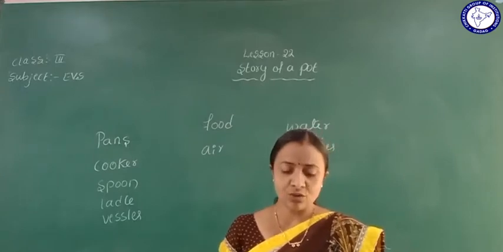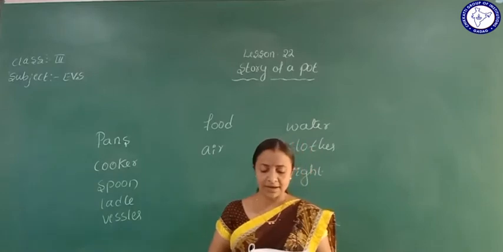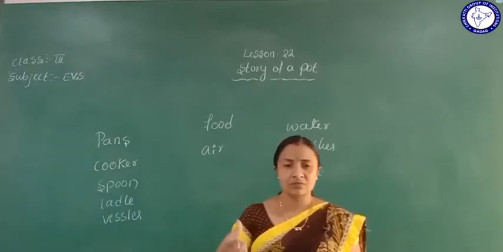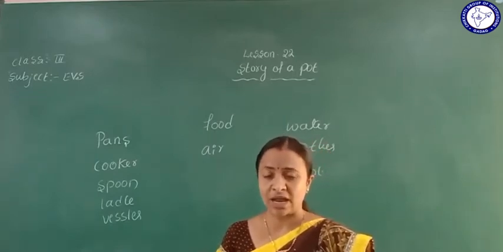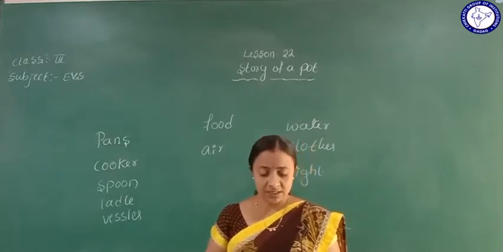You already know about the uses of various types of utensils to prepare food items and store water in the house. There are so many different types of vessels in your house, because we use them to prepare food and to store water. So we need materials.